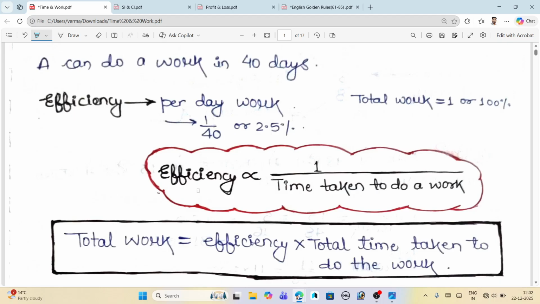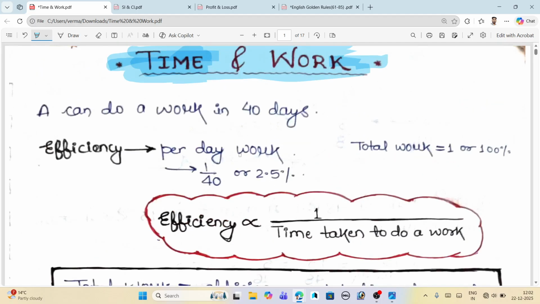In mathematics we have already covered the speed, time and distance portion, and we have already covered the one shot video of LCM and HCF. Now we are continuing toward the chapter of time and work.